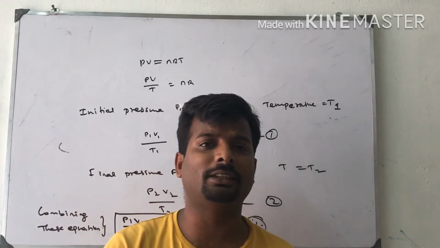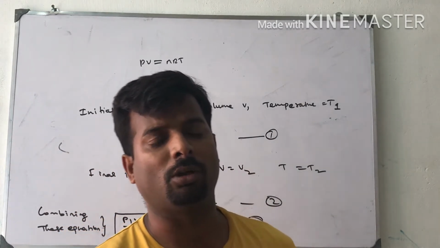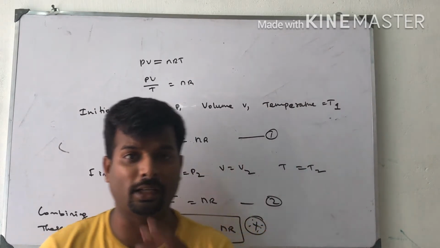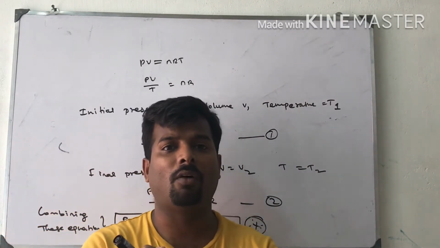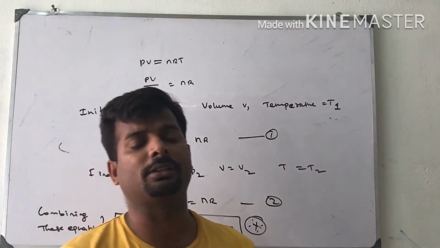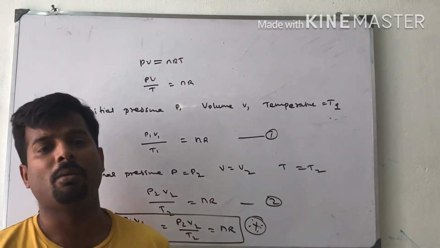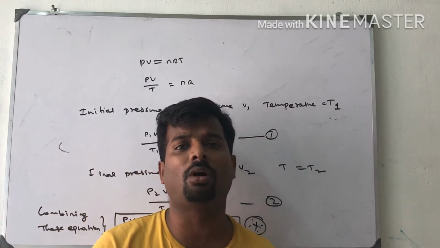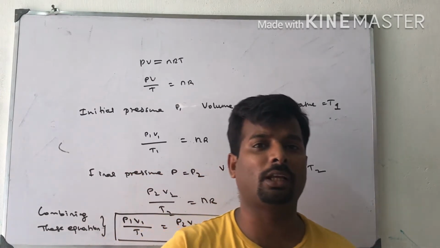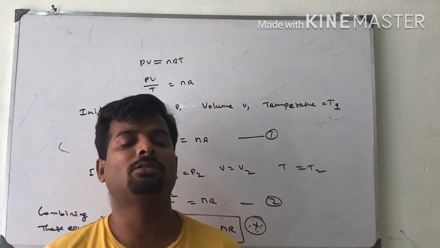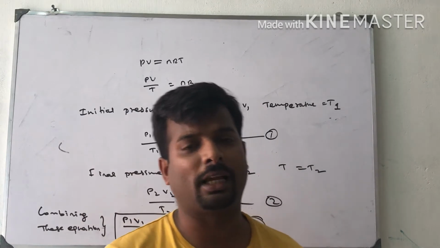So the ideal gas equation is PV is equal to nRT. How do we get this ideal gas equation? Combining Avogadro's law, Charles's law and Boyle's law, we get the ideal gas equation. But in actual practice, there is no ideality. It is a hypothetical equation, an assumption. So R is a universal gas constant.